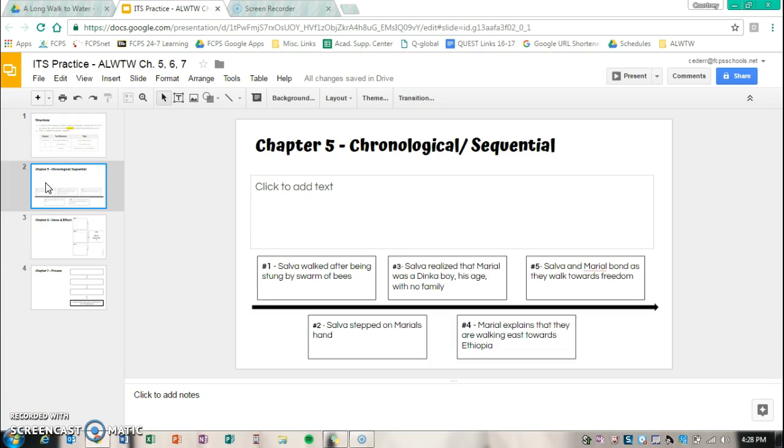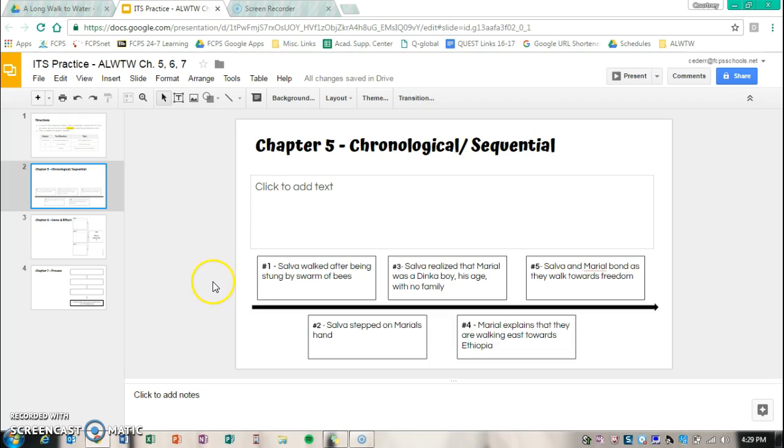So here's our example. I already filled in the graphic organizer with the events of the chapter. So the first event was that Salva was walking after he was stung by the swarm of bees. Then he stepped on Mariel's hand as he was walking. The third event is that he realized that Mariel was a Dinka boy who was the same age as him and who was also looking for his family. Event 4 was when Mariel explains that they're walking east towards Ethiopia. Then the final event of the chapter is how they bond as they walk.